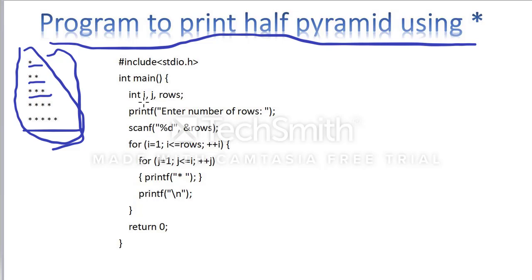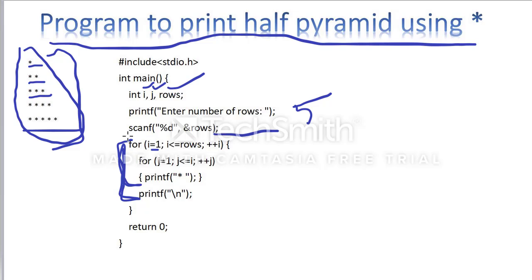So I am taking the variables here: int i comma j comma rows. printf enter number of rows. How many rows? For example, based on your example, I am taking 5 rows, so here I am entering 5. Next, i equal to 1. This is the logic that we talked about, up to here this is the logic for i equal to 1. What is the value of i? i equal to 1. i less than or equal to rows. How many rows do I have? I have to compare with that rows value.